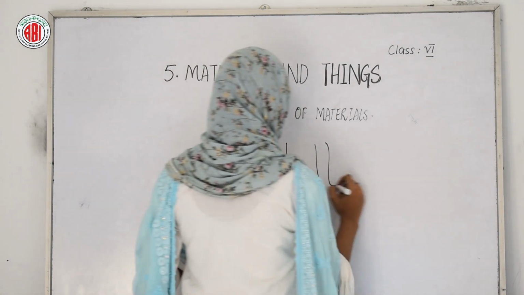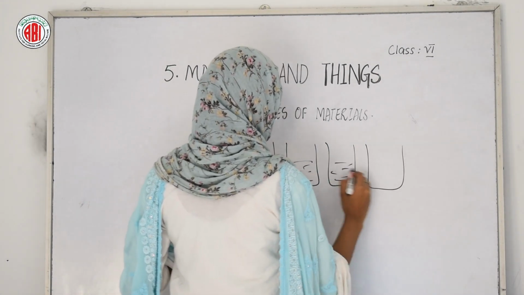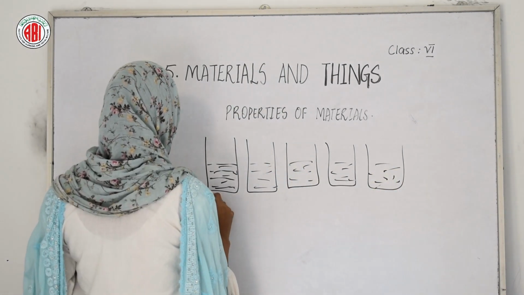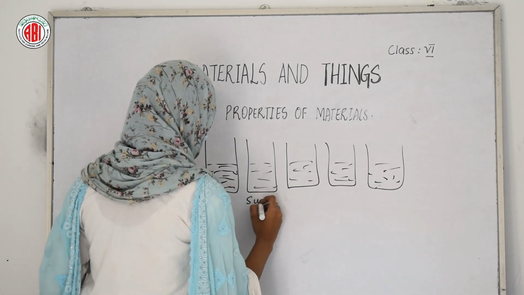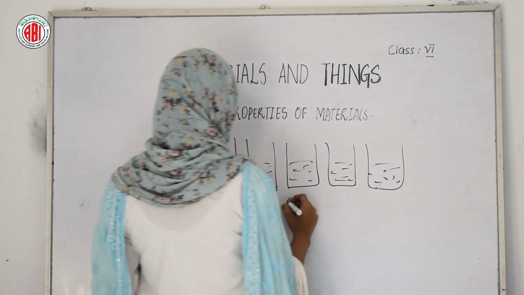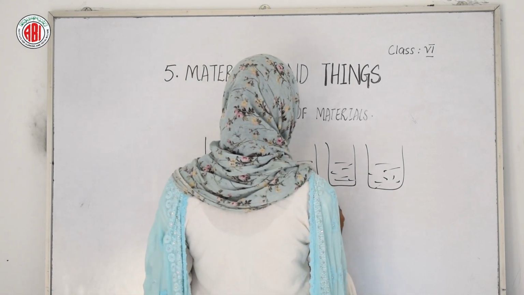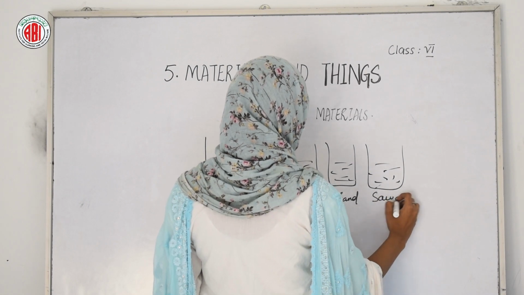Take 5 beakers, pour some water in all these 5 beakers. After taking water, add 1 spoon of salt in the first beaker. In the second beaker, add 1 spoon of sugar. In the third, we'll take chalk powder. And in the fourth beaker, we'll take sand. And in the fifth one, we will take sawdust.